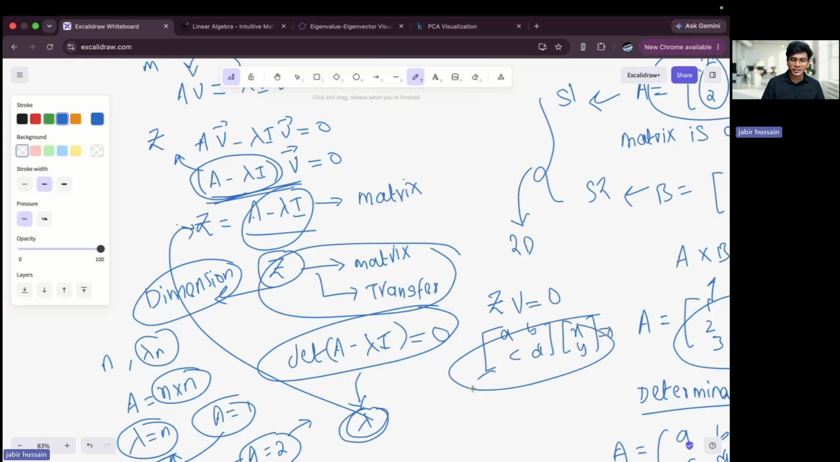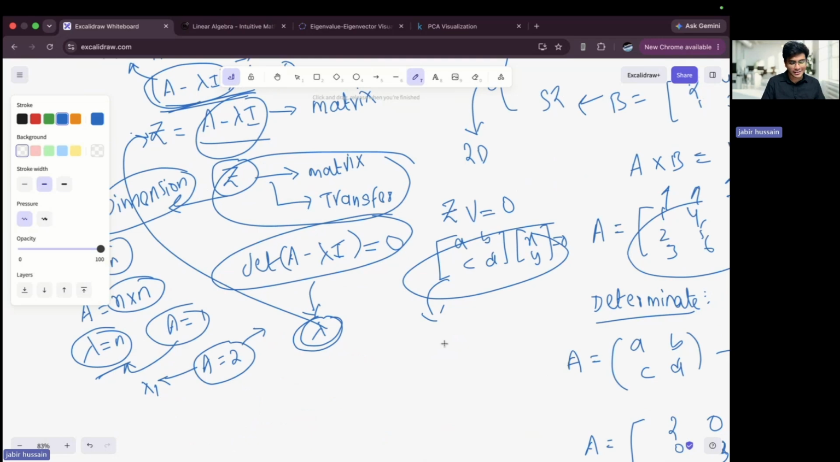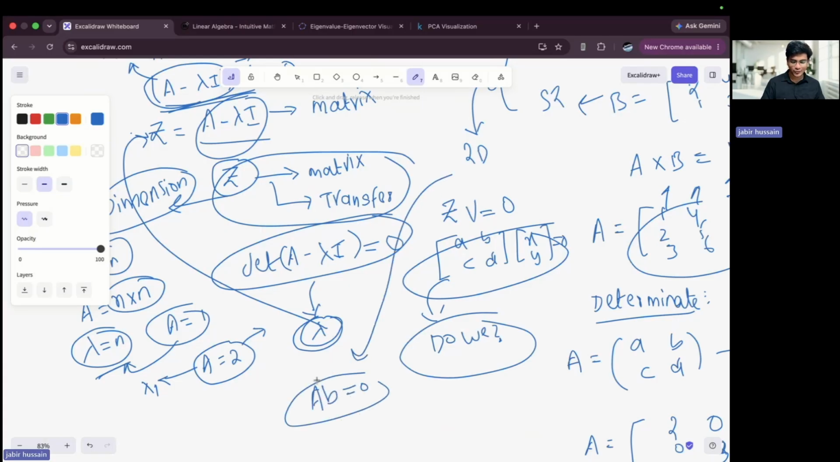And how can we solve this? Do we know how to solve this? Can I write this thing as A, B equals 0? And we know how to solve this through Gaussian elimination. We studied Gaussian elimination in class 1. So this is how we calculate the vector V.